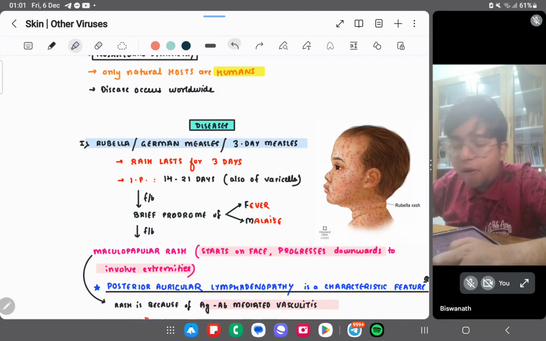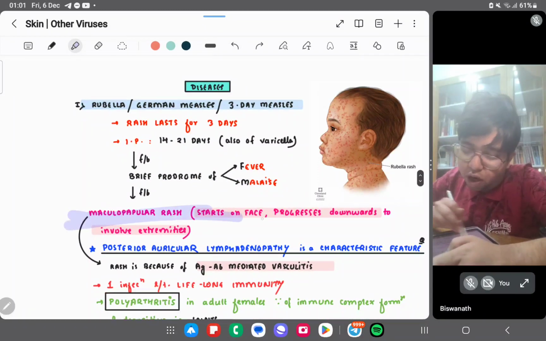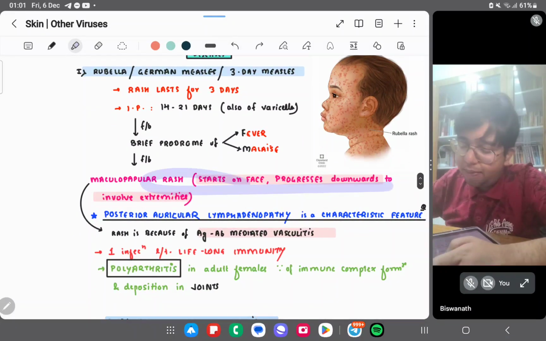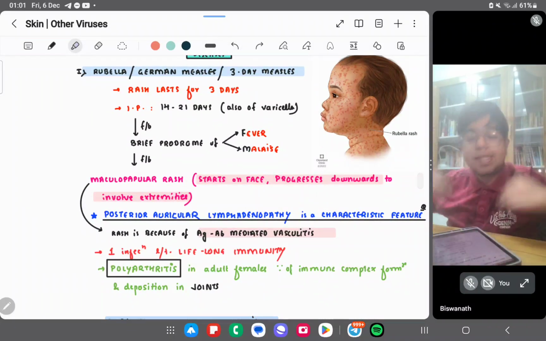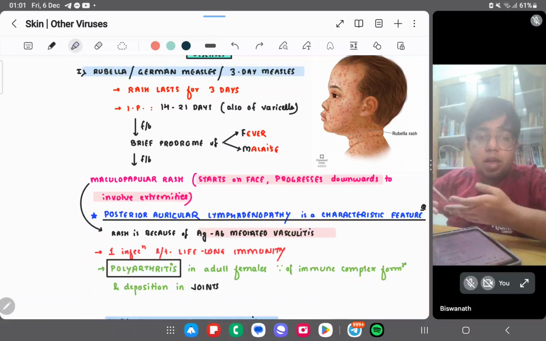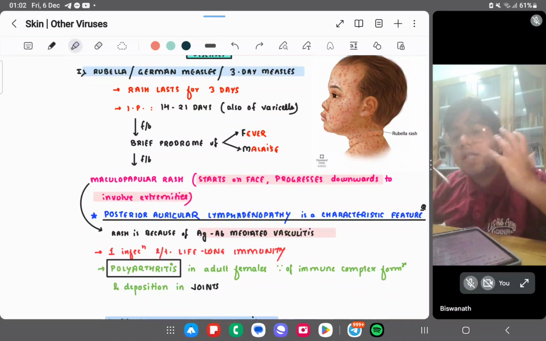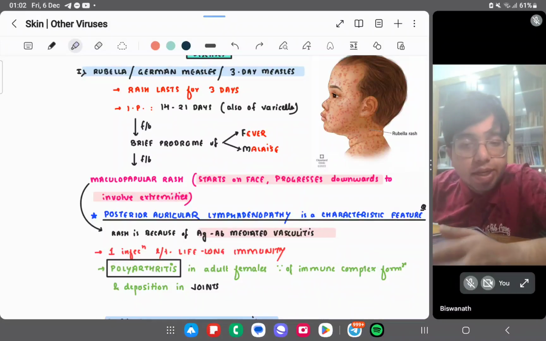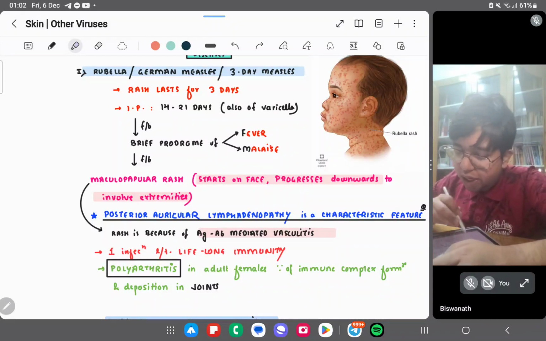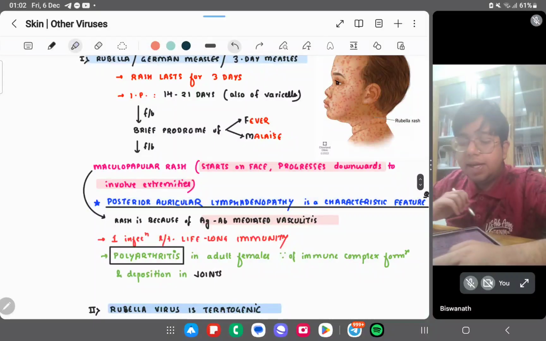A brief prodrome of fever and malaise will occur, followed by a macular-papular rash. The macular-papular rash starts on the face and progresses downwards. But varicella zoster starts on the trunk, then progresses to the head, neck, and all the extremities. Posterior auricular lymphadenopathy is a characteristic feature.